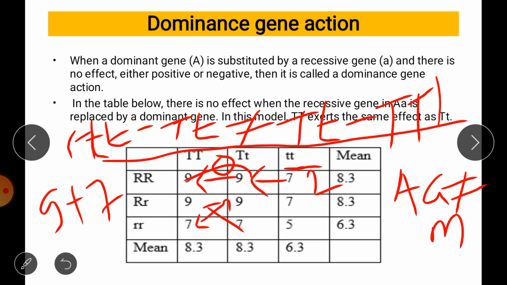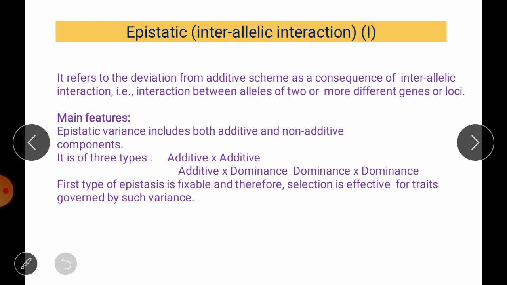Same as we have seen previously in the case of additive gene action. So when replacement of a small t by capital T adds a plus effect of 2 units, but when we add another T, there will be no effect, which shows us that no additive action is present. So that is not going to add any further. So here we have a dominant gene action. The next one is epistasis gene action.